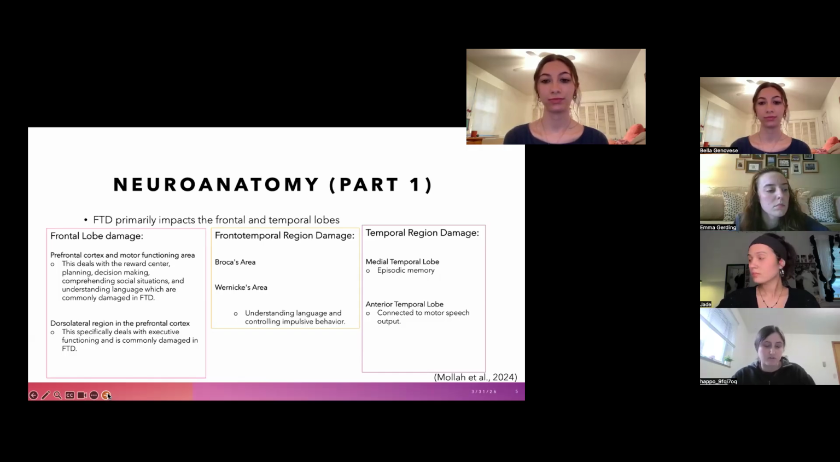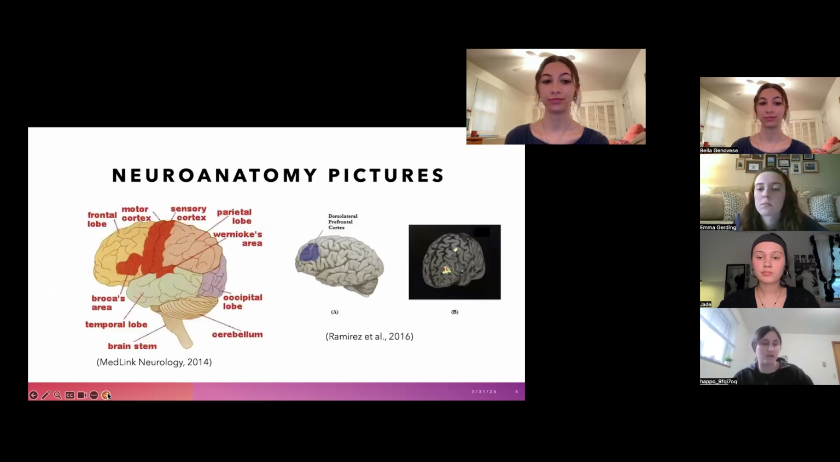And then we have that frontal temporal region damage. So that's Broca's area and Wernicke's area, which is understanding language and controlling impulsive behavior. And then we have the temporal region. So you see the medial temporal lobe damage, which affects episodic memory, and then the anterior temporal lobe, which is connected to motor speech output. And then here we just have pictures from the slides previously of the different places of damage to the brain.